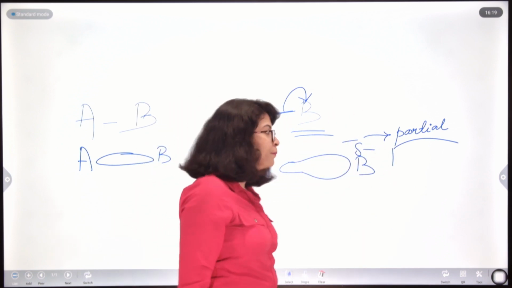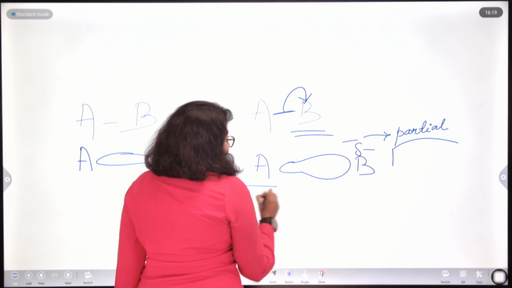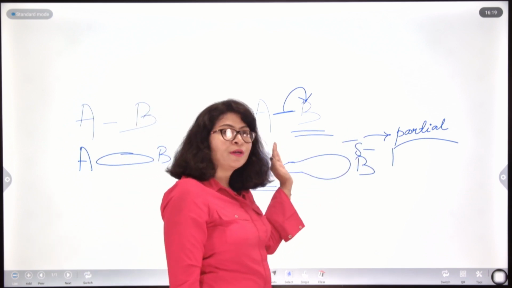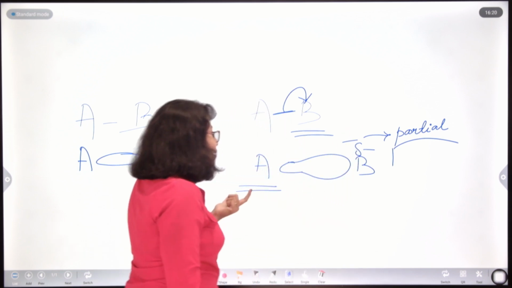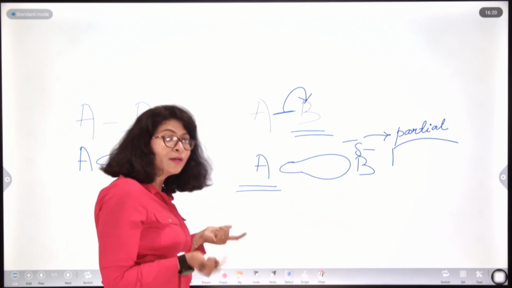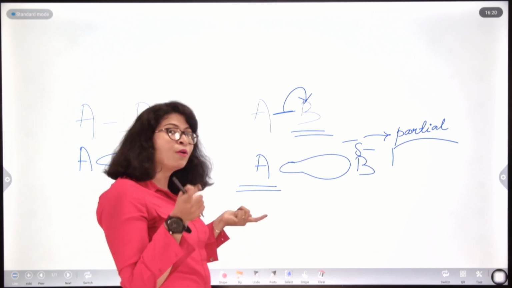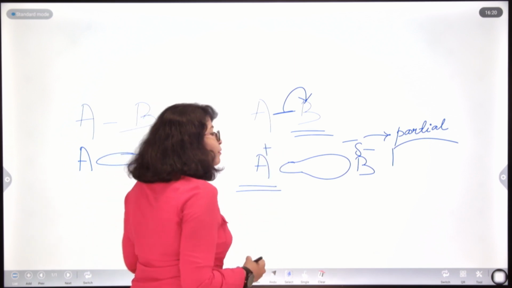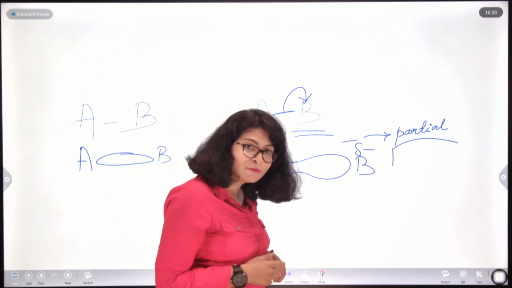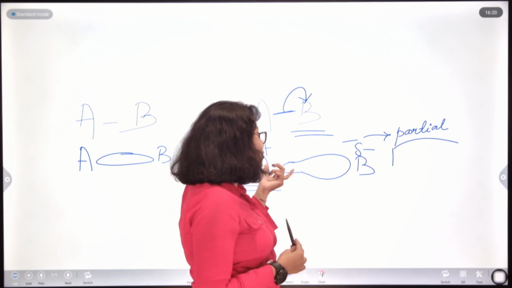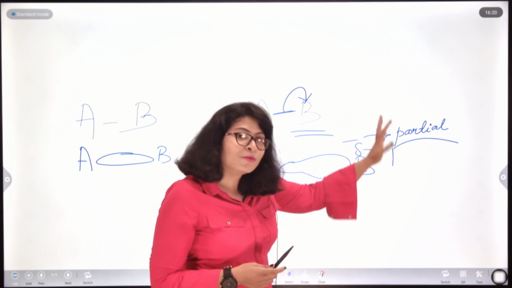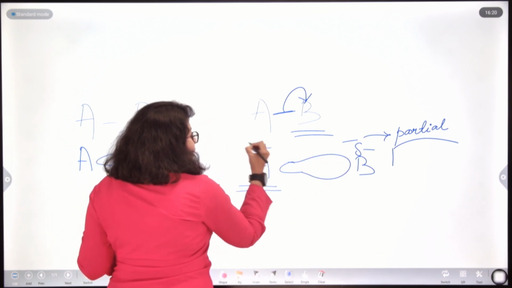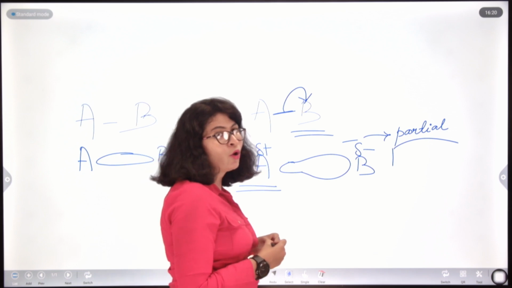Now what will happen to A? In case of A, the electron cloud is taken away from A, meaning negative charge is shifted away from A. Therefore, A will be in deficiency of electrons, deficiency of negative charge, that means positive charge. So A will have a positive charge, but will this be a complete positive charge? Obviously not, because the electron cloud is not completely taken away from A, it is just partially shifted. Therefore, a partial positive charge will be developed on A.